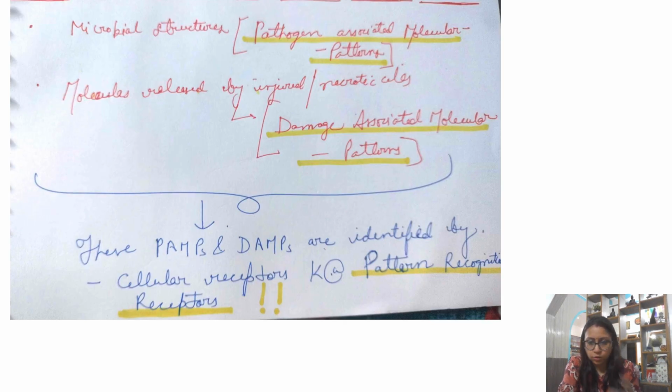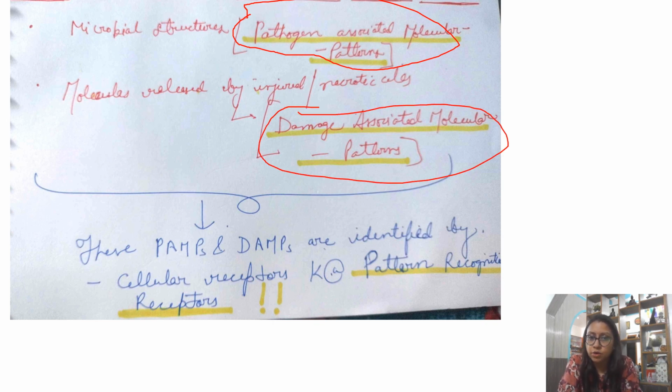Now we are well versed with the cellular components of our innate system, that is, the soldiers of our innate system. But how will these soldiers identify that they have to act against these pathogens or their products? For that, the molecules that detect pathogens are pathogen associated molecular patterns. And when cells are injured or become necrosed by the effect of bacteria, they release damage associated molecular patterns. So this brings in PAMPs and DAMPs.